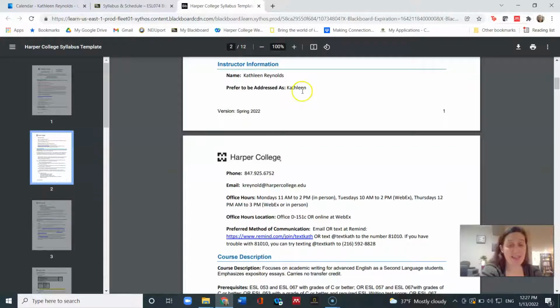So this is my name. I prefer to be called Kathleen. That's totally fine. This is my office phone number, only voicemail, and this is my email. Notice my last name has an S, but my email does not have an S. These are my office hours when I will either be in my office or online. But the best way, if you would like to talk to me individually, is to email me and make an appointment with me. You can also text me. You would join this Remind text so we can text each other without sharing our personal cell phone information. And that's also fine if you would prefer to do that.